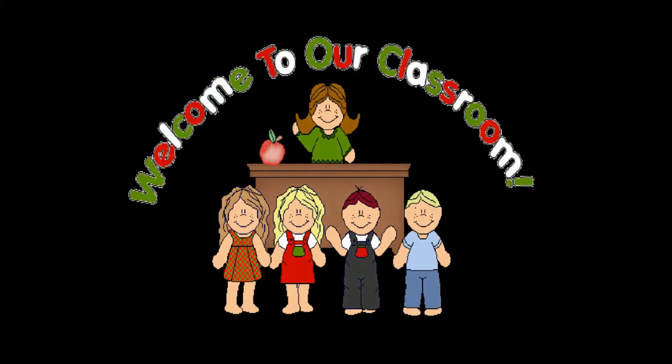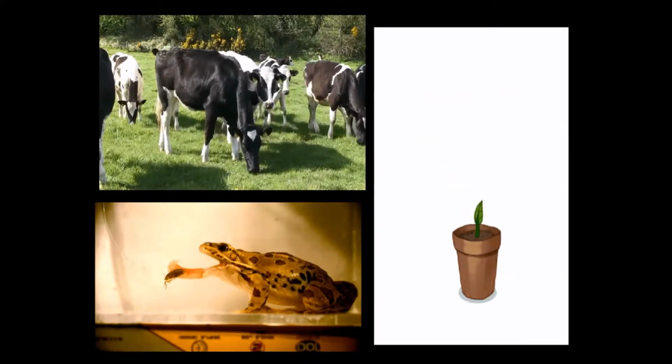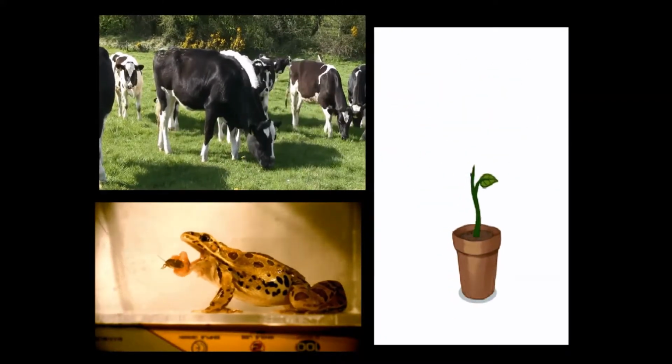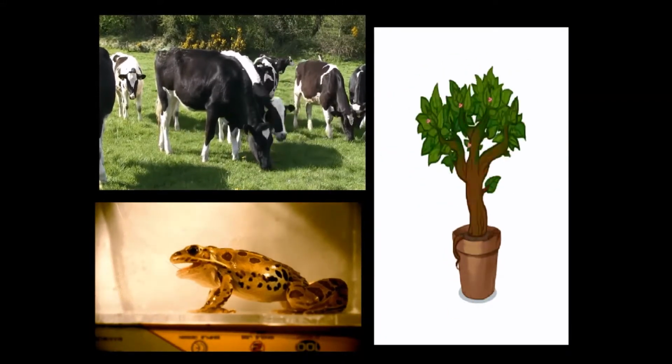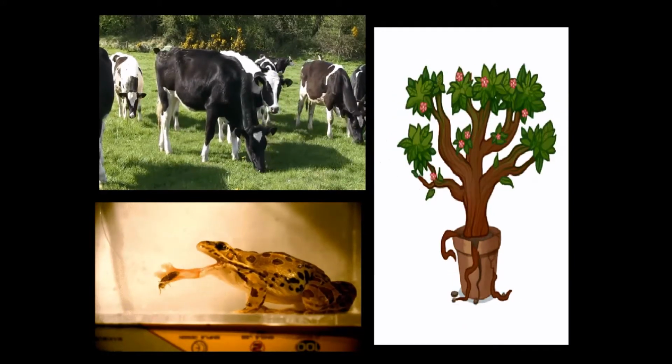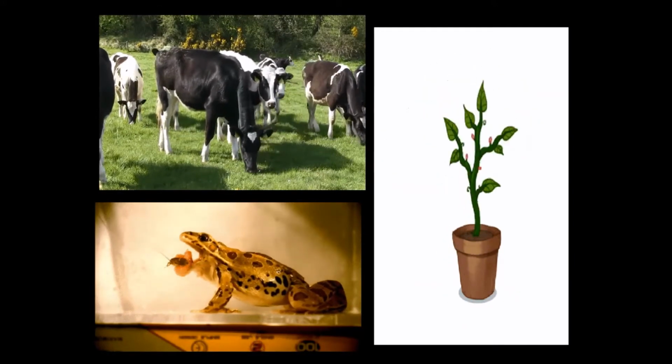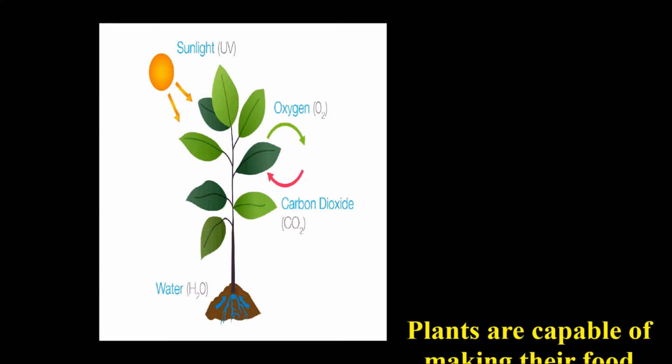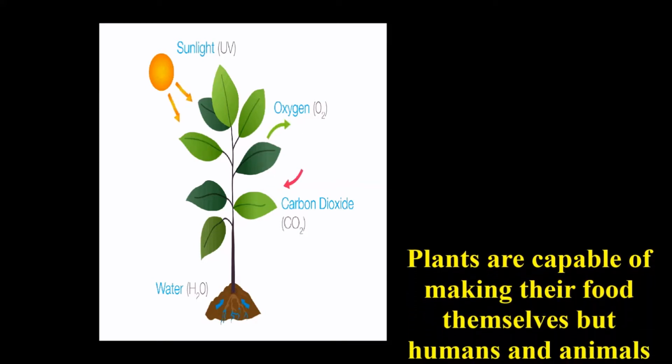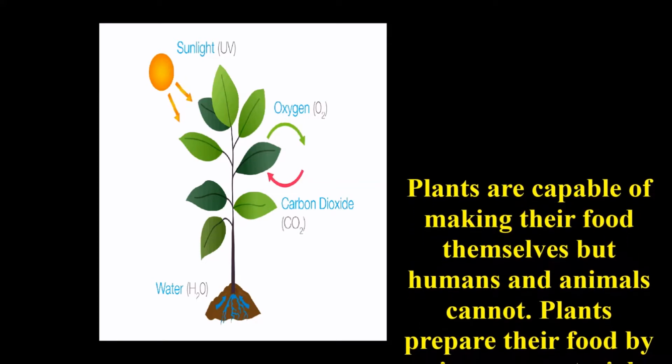Good morning, students. In this section, you are going to learn about nutrition in plants. Children, already we discussed that all living organisms such as plants and animals require food. So, food is essential for all living organisms. Plants are capable of making their own food themselves, but humans and animals cannot.